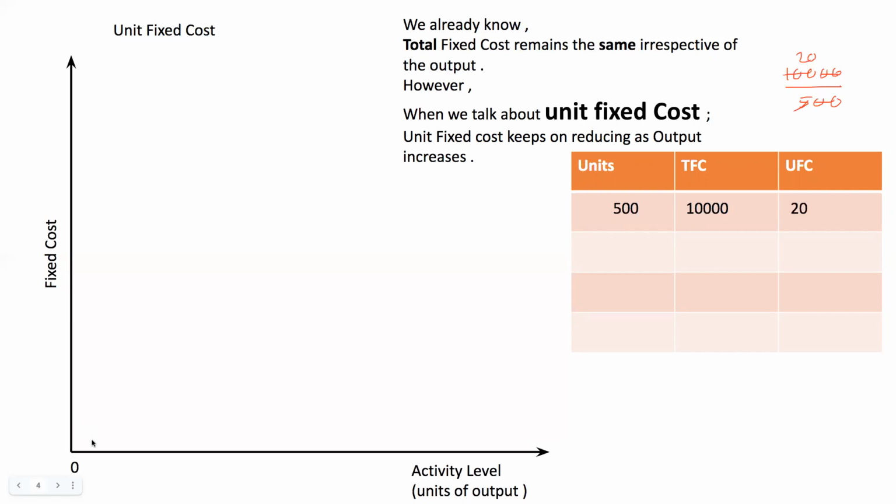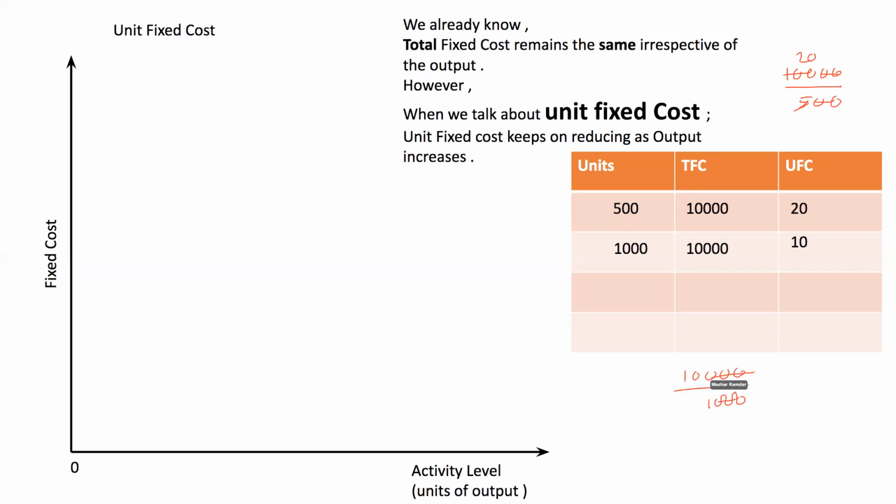Suppose I increase the number of units to 1,000 units. Look at the total fixed cost. The total fixed cost would remain the same. Unit fixed cost will reduce: 10,000, the total fixed cost, divided by the number of units.